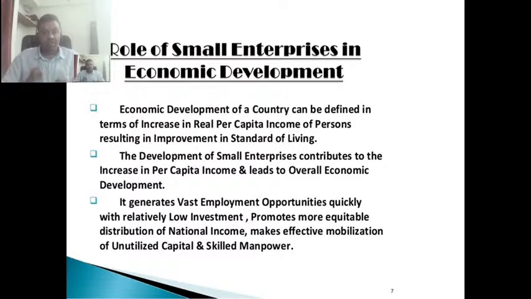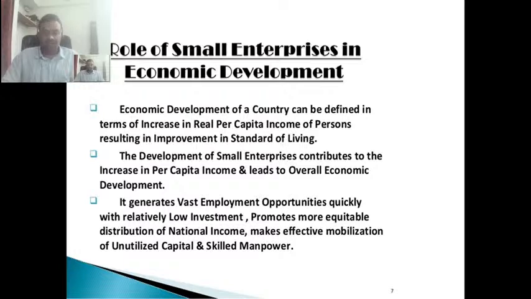That means 60% of the people are dependent on that 14%. 83% of our population has less than 2 hectares of land, and there is again fragmentation of land. Every time land is divided, a generation is lost, because land is one of those factors of production which cannot be increased. It is stagnant. So you have to ensure that your people move to secondary and tertiary industry, because that is something which is growing and has the potential to grow.